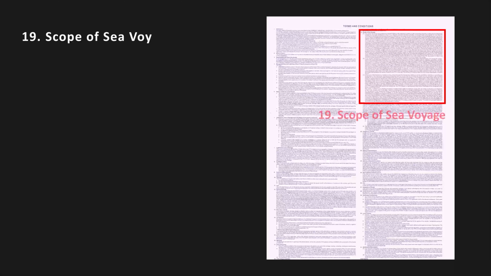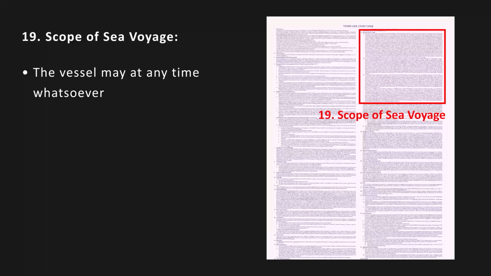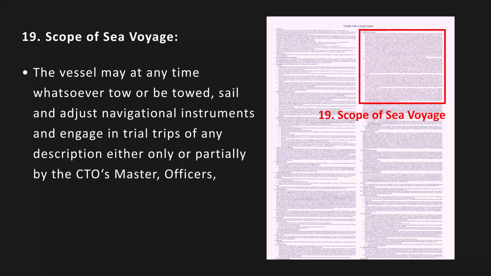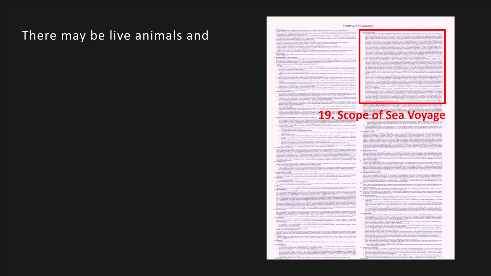Scope of sea voyage. The vessel may at any time whatsoever tow or be towed, sail and adjust navigational instruments, and engage in trial trips of any description, either only or partially by the CTO's master, officers, servants, or agents or any other person. There may be live animals and every description of cargo on deck.